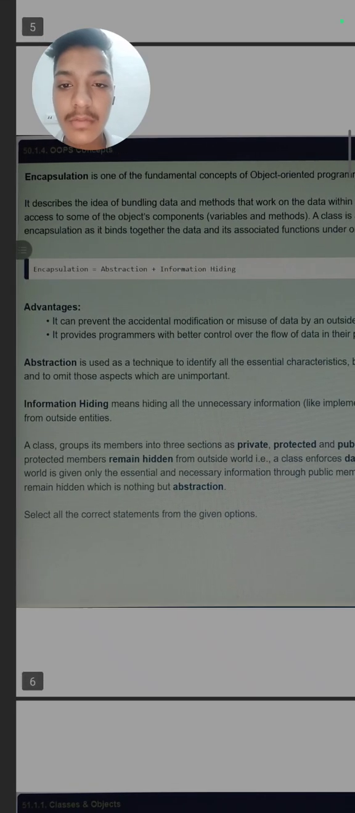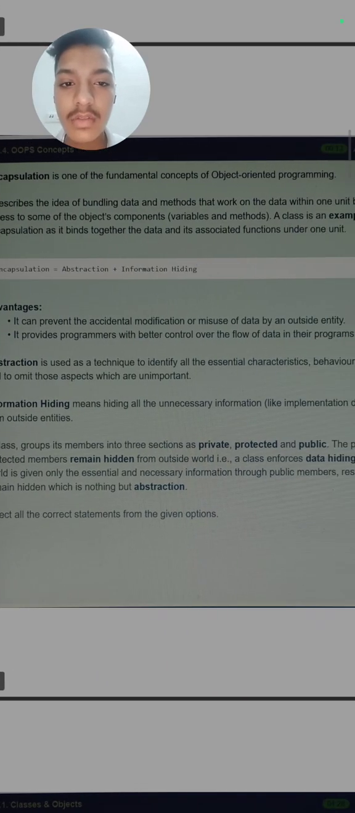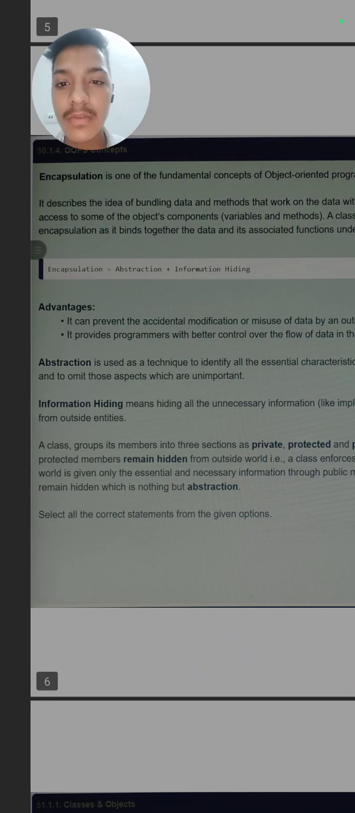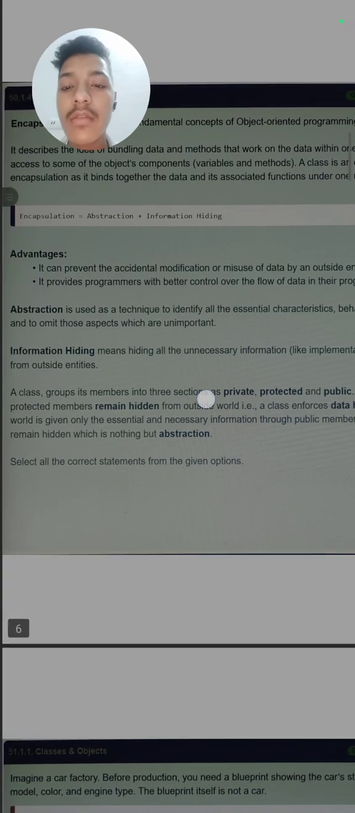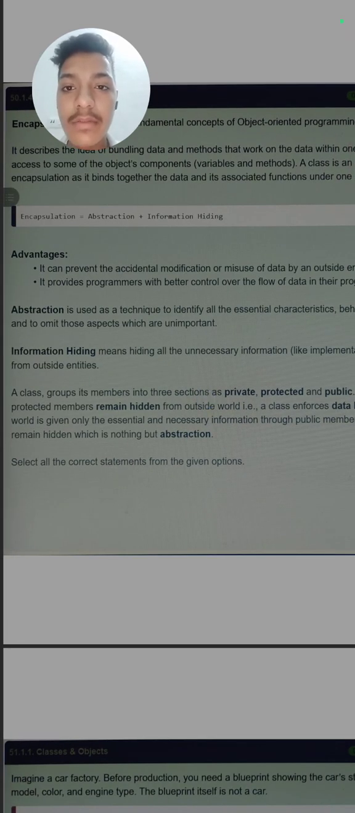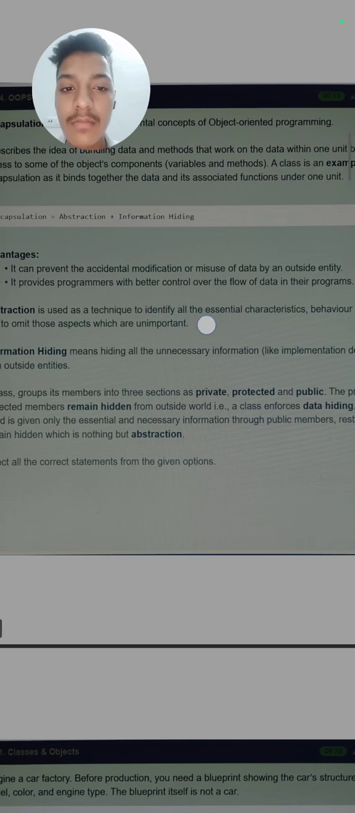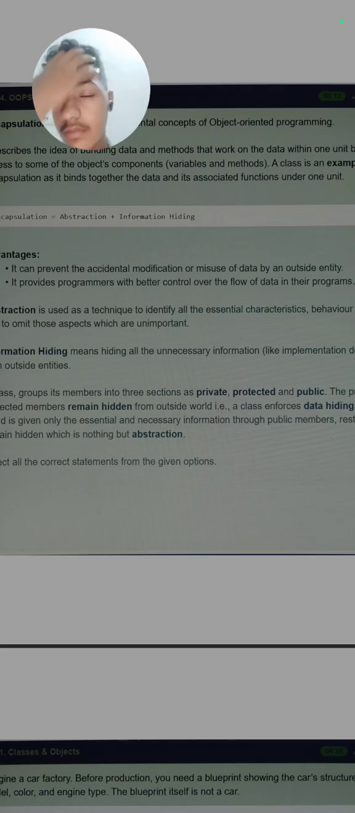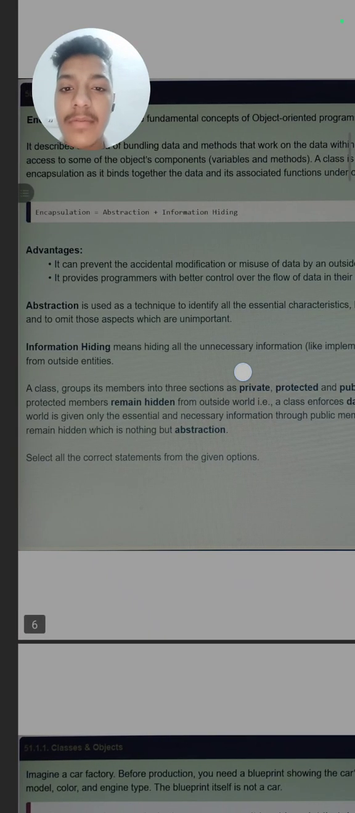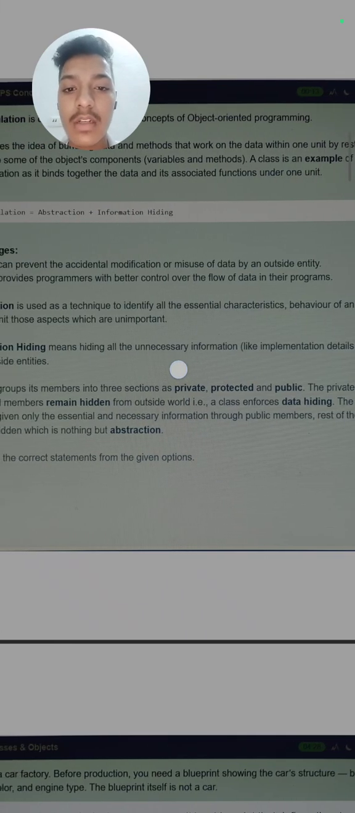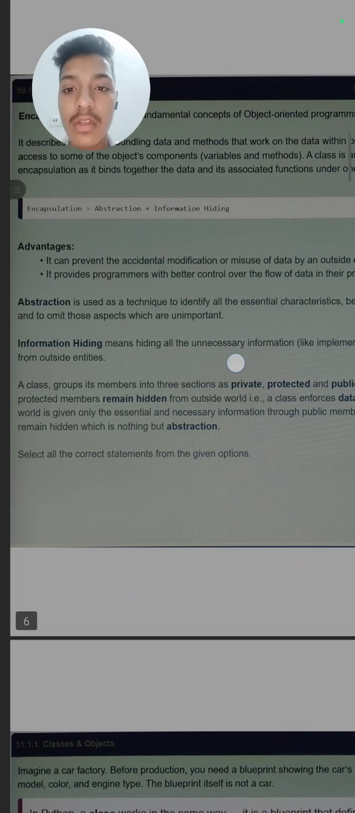A class is an example of encapsulation as it binds together the data and associated functions. Means in a class we define methods and data also, so this is an example of encapsulation. Next, what are the advantages of encapsulation, why do we use it? It will prevent accidental modification or misuse of data by outside entities. Like if anyone wants to hack our system and use our information unnecessarily, it will prevent that. Or if we mistakenly modify our data, it will prevent that also. It provides programmers with better control over the flow of data, means the flow of data will be smoother.